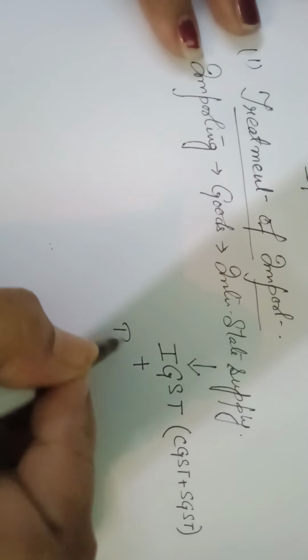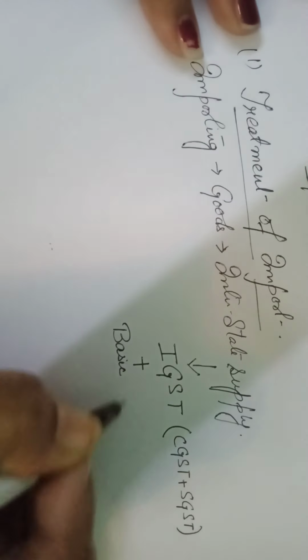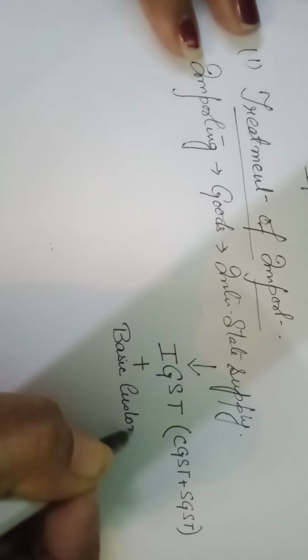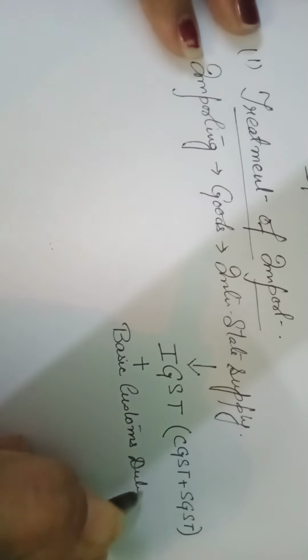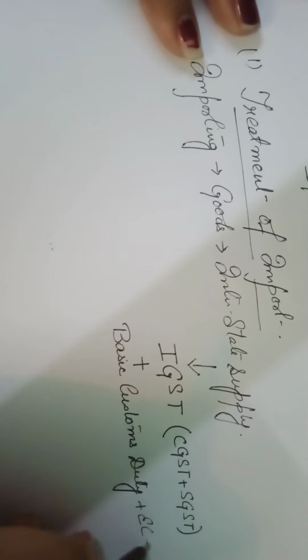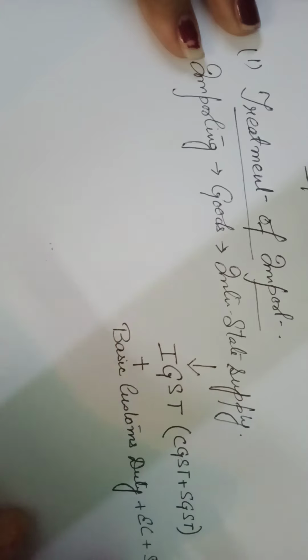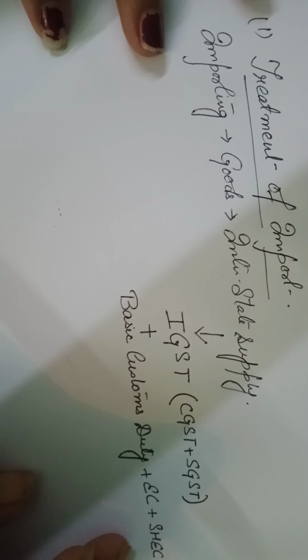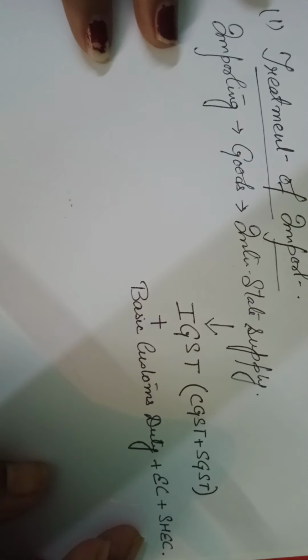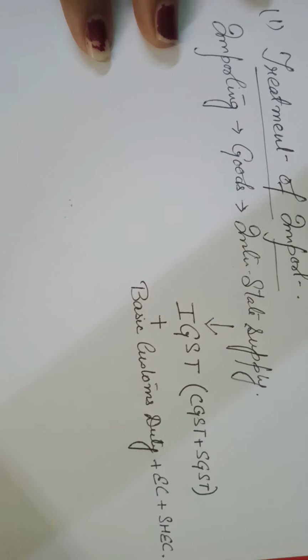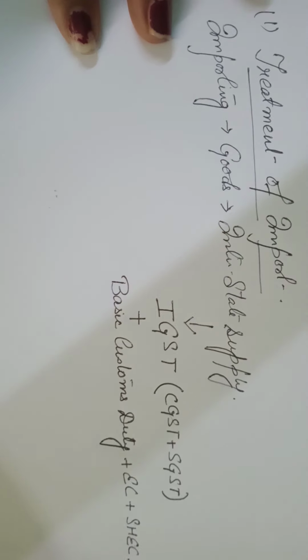Apart from IGST, this import would be charged basic customs duty, education cess, and secondary higher education cess. Please take a note of this.